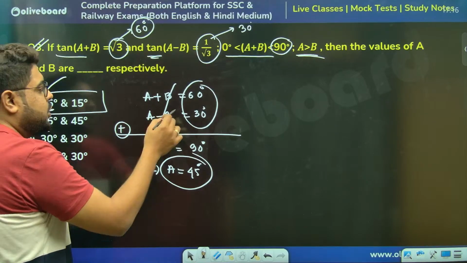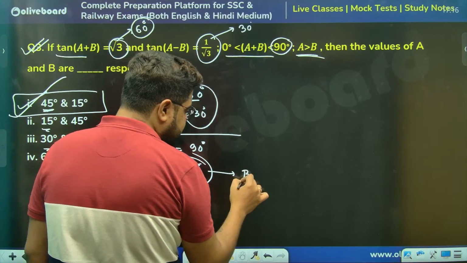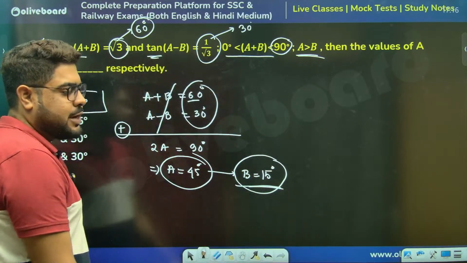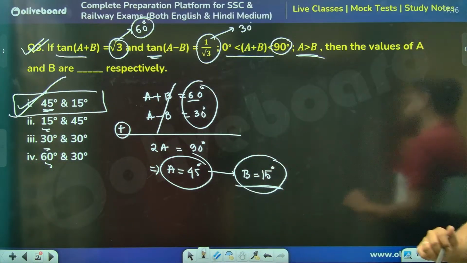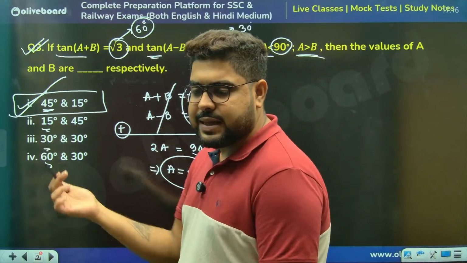And it's very simple too. The sum is 60, one is 45, so if you want, B is 15. But again, writing this also eats up 2-3 seconds, so we won't be doing that as well. Very, very simple question. First they asked it in mains, then they asked it in prelims.